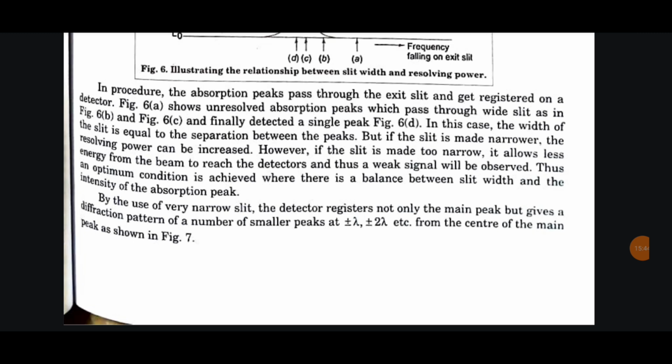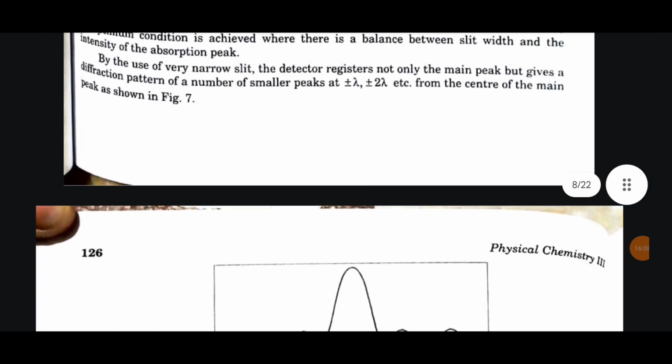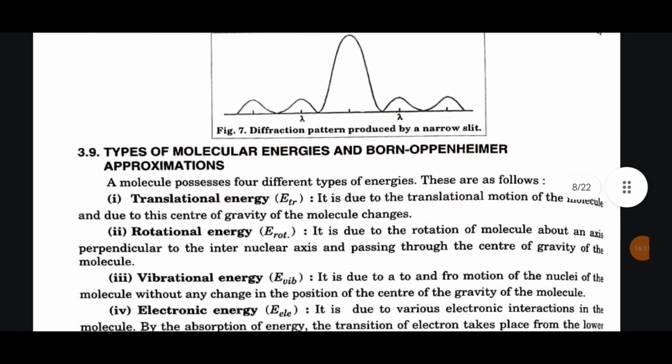Thus, an optimum condition is achieved where there is a balance between slit width and the intensity of the absorption peak. By the use of a very narrow slit, the detector registers not only the main peak but gives a diffraction pattern of a number of smaller peaks at plus minus lambda, plus minus 2 lambda, etc. from the center of the main peak, as shown in figure 7.